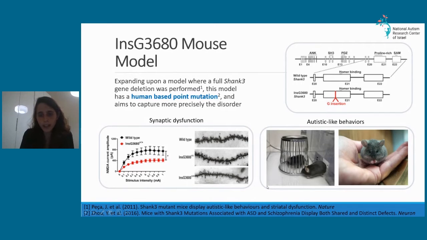On the behavioral level, they found impaired social interactions and extensive repetitive behavior, both of which exist in human ASD patients. Although this mouse model was well characterized, there is still no treatment for this model, for other models with SHANK3 mutations, and for human patients as well.